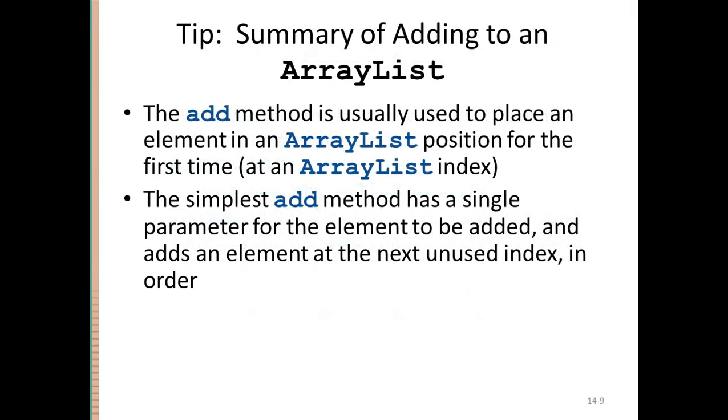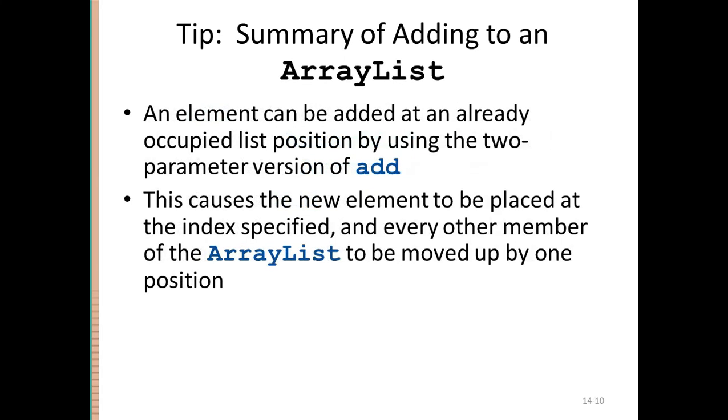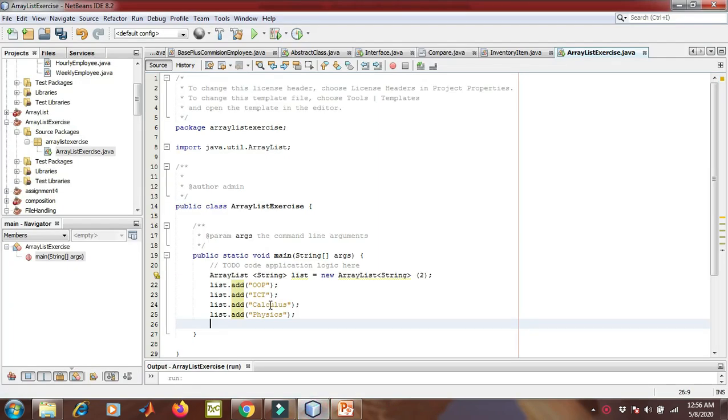Okay, so the add function in your array list has some overloaded features as well. If you call the add function simply by writing list.add, it will add at the first available index, the free index that is available. And if you want to insert at a specific index, then you can use the overloading method that takes the index as argument as well. Okay, let's see how it will work. If you want to insert, let's say you want to insert this at index number 1. Right, so you can simply say, okay, add at index 1, this is the data to be added, and what the backend functionality will do, it will insert physics at 1 and will push others in the forward position, right? So the list will be automatically adjusted.